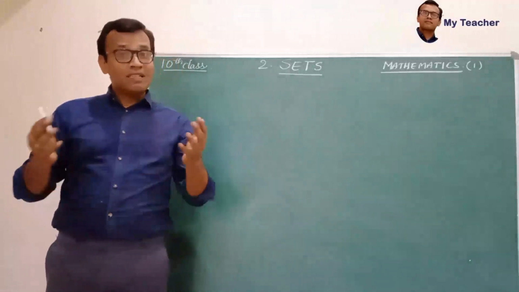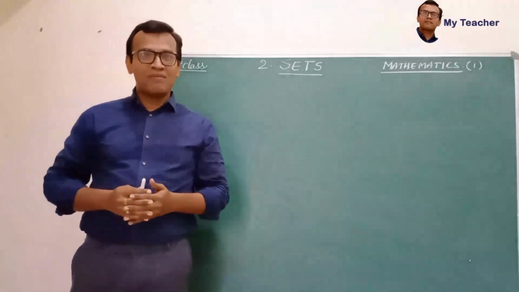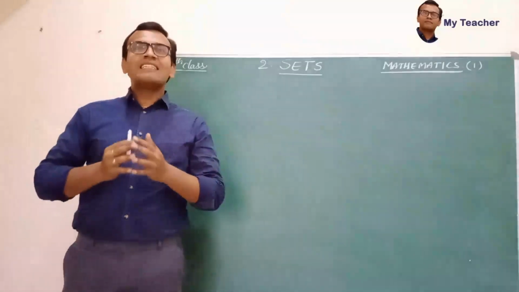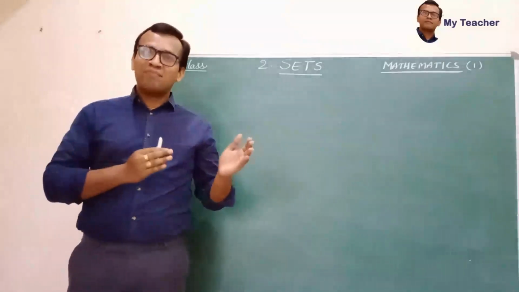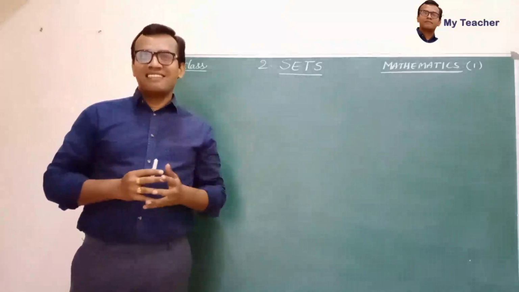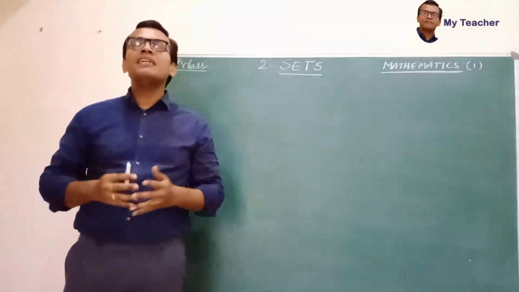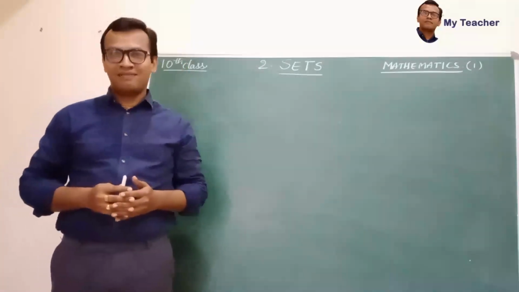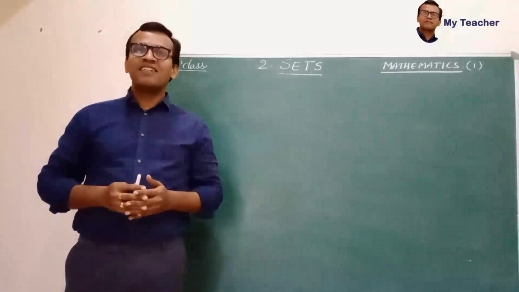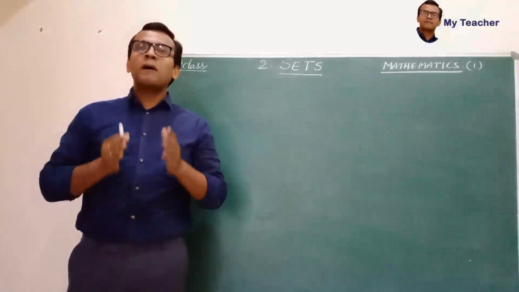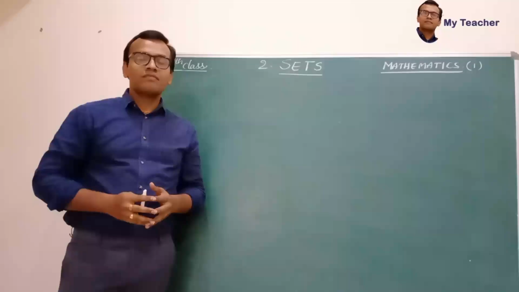So, even in your subject of mathematics, your subject is divided into 14 chapters under various titles. So, mathematics is no different from others. It needs objects to be collected into meaningful groups.